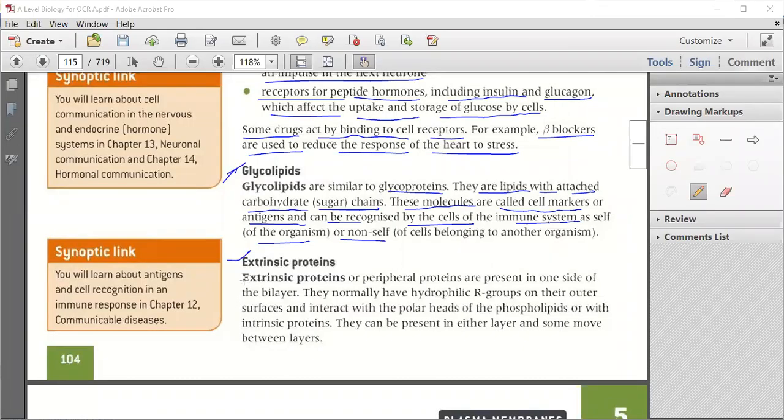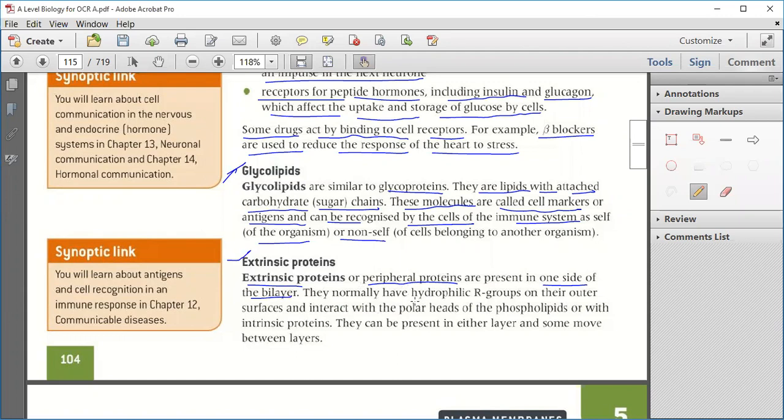Now we will discuss extrinsic protein. Whenever the word extrinsic is there, it means you're talking about the outermost thing. Peripheral also means the outermost, which is at the periphery. So they are known as extrinsic or peripheral proteins and are present on one side of the bilayer.